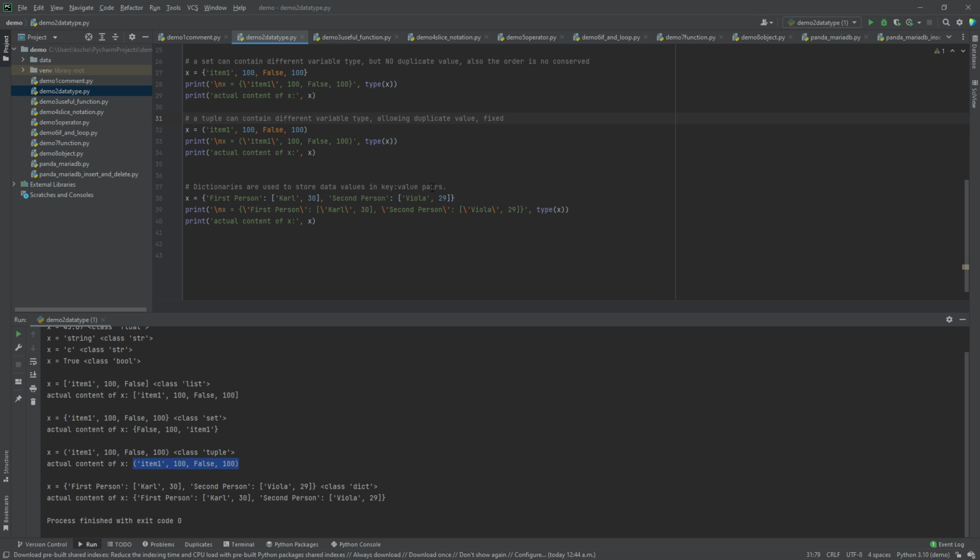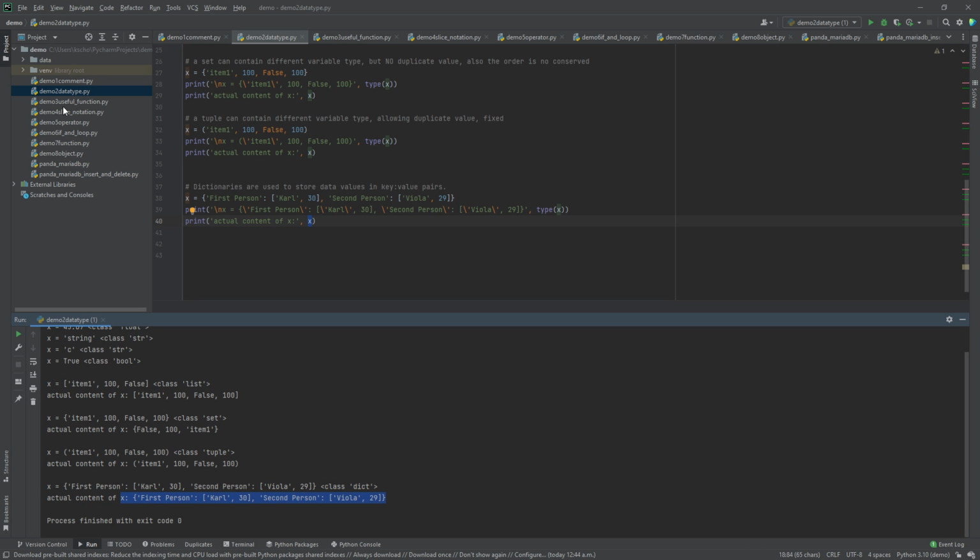So in our previous course, we have learned the hash map, and in Python, it can be achieved by using dictionaries. So here I am storing two persons. One is Carl, and the other one is called Viola. And once the dictionary is initialized, the thing is stored in one variable, which is x. So when we print the x, it will show all the content here.